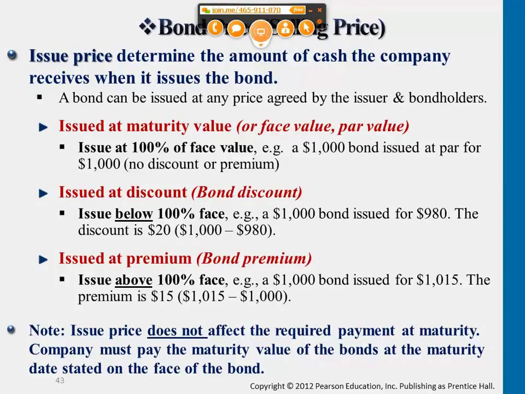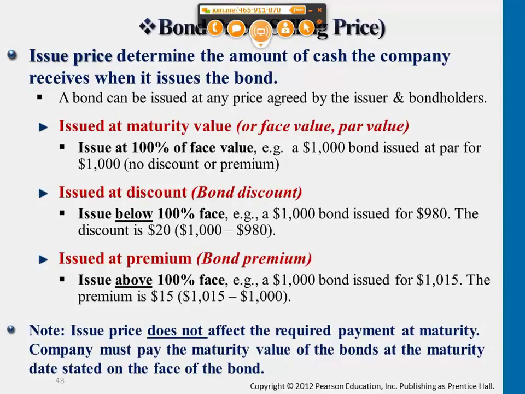If the face value is 1,000, you issue it at 1,000, meaning if I'm the company, I'm collecting 1,000. This is issuing at maturity value, a value the same as its face value, par value. Sometimes a company will be issuing the bond at a discount. This usually happens if the interest rate that a company is willing to offer to the market is not as attractive, lower than the anticipated market interest rate.